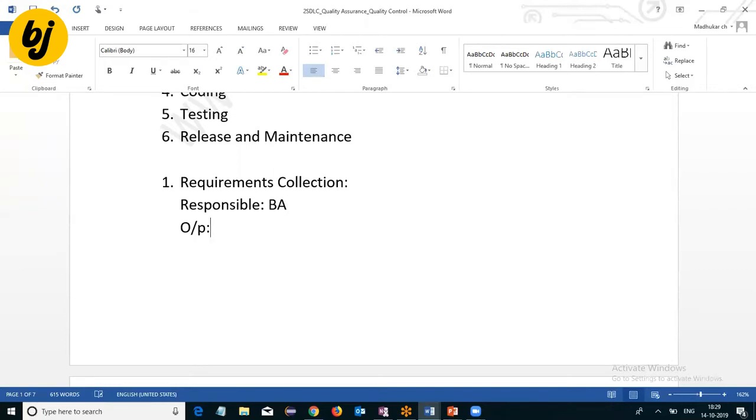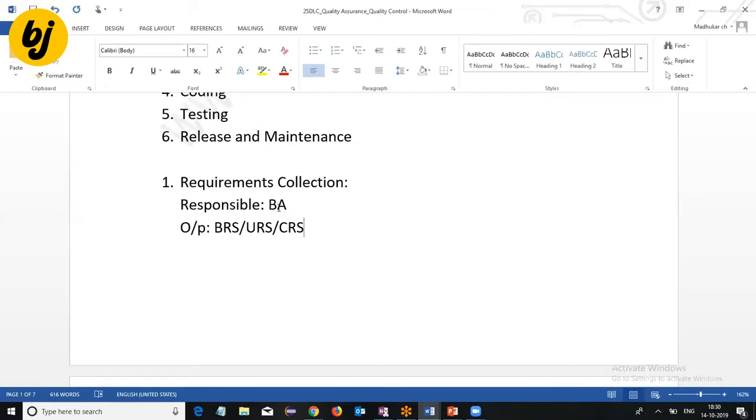Whatever requirements are collected are documented as BRS, business requirement specifications, or user requirement specifications, or client requirement specifications. What type of information does this BRS describe?